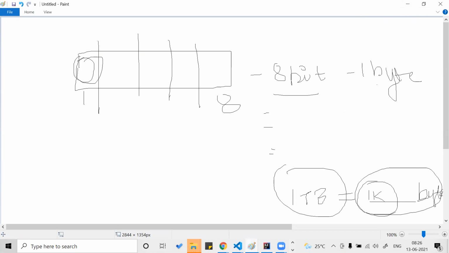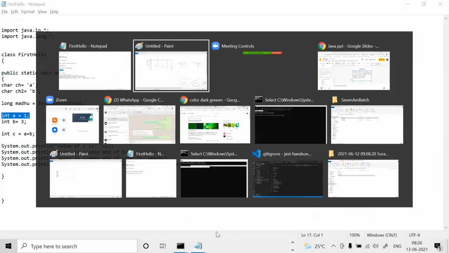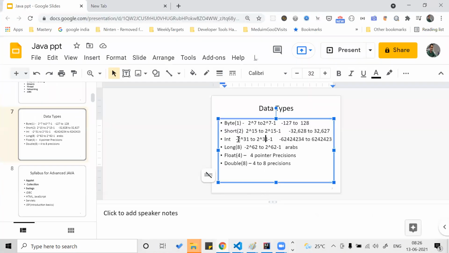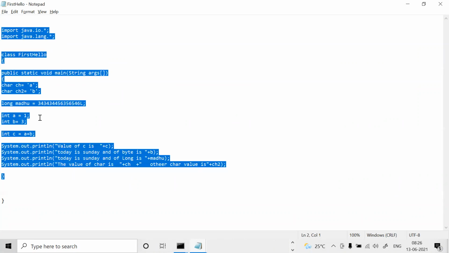Now if you see the source code, because of just this line, integer, in the ppt, you see that integer takes 4 bytes and long takes 8 bytes. Because of this line some memory, because of this line some memory, character 2 bytes, long 8 bytes, integer 4 bytes. What is the total space of your Java source code?